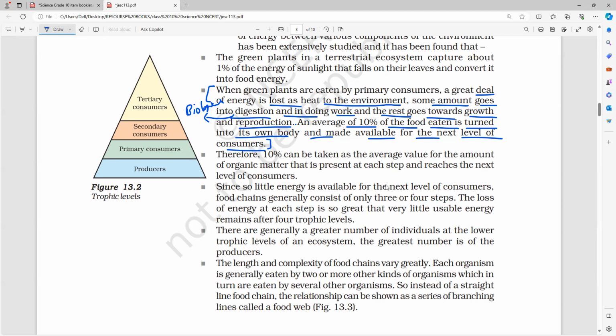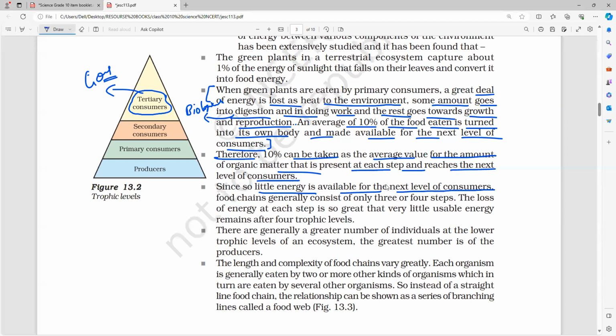Yes, that is it. So 10% can be taken as the average value for the amount of organic matter present at each step that reaches the next level of consumers, since so little energy is available for the next level of consumers. Do you understand? So the lions will come at which level? The tertiary consumers. So lions will come at the tertiary consumers.